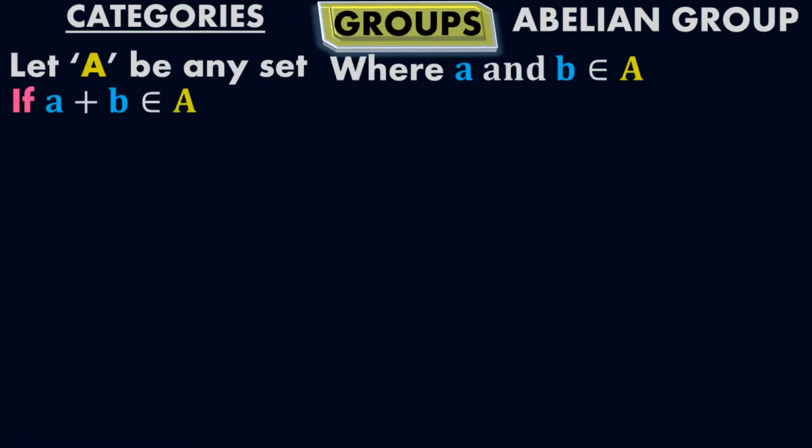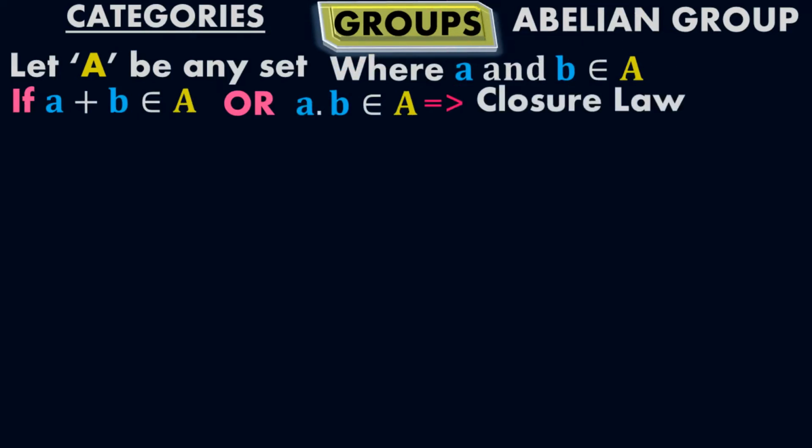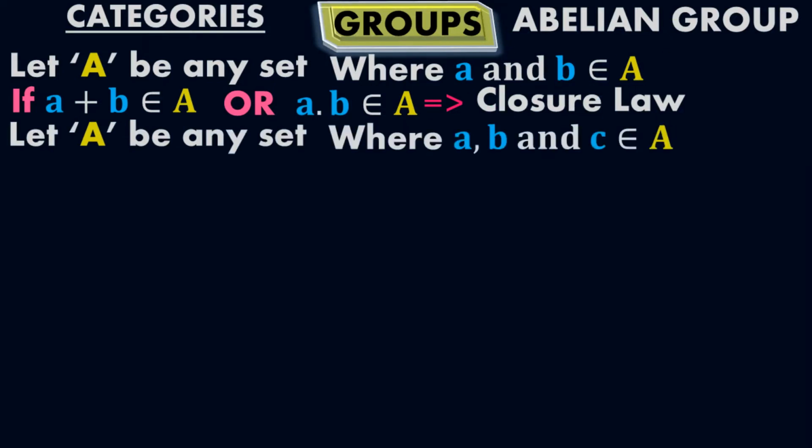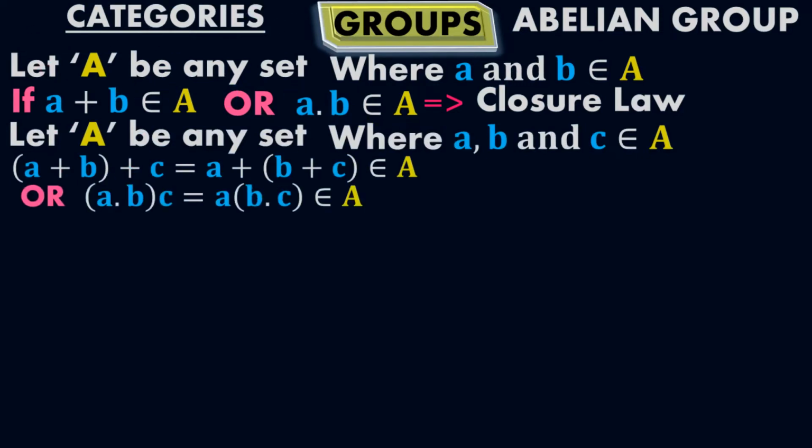Let A be any set, where a and b belong to set A. If a plus b belongs to set A, or a times b belongs to set A, then set A satisfies the closure law. Similarly, let A be any set, where a, b, and c belong to set A. a plus (b plus c) equals (a plus b) plus c belongs to set A, or a into (b into c) equals (a into b) into c belongs to set A, which is the associative law.